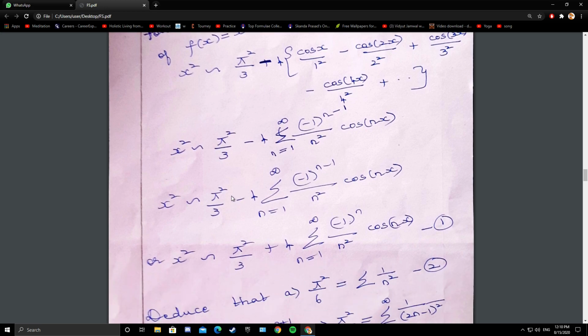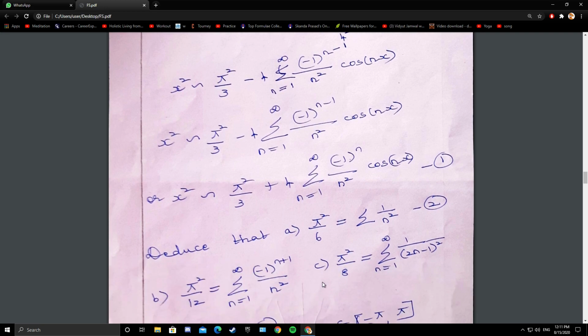Now the next step, x square converges to pi square by 3 minus 4 times summation (-1)^(n-1) by n square cos of nx. So this is the same as (-1)^n into minus 1, and minus into minus is plus. So if you split this power, (-1)^n into minus, that minus of minus is plus. So next step, x square equals pi square by 3 plus 4 times summation (-1)^n by n square into cos of nx. So we have the Fourier expansion of the function x square.